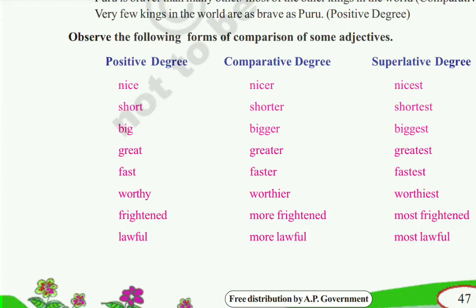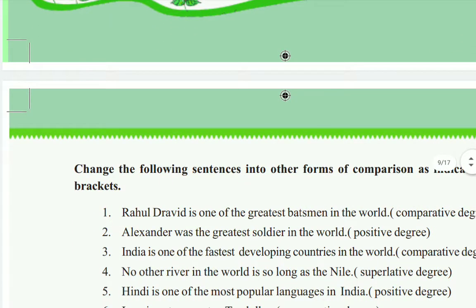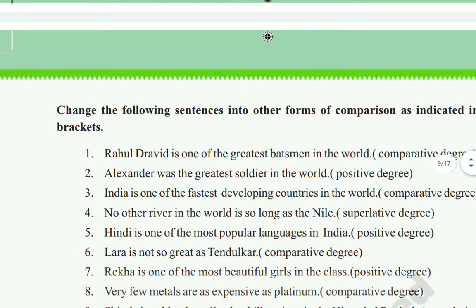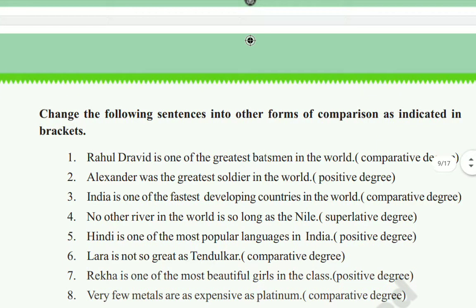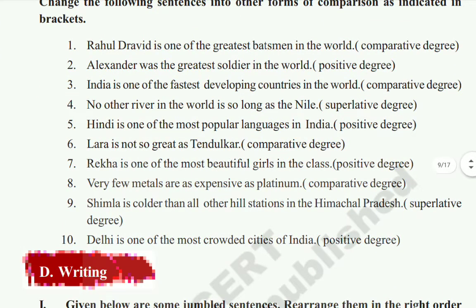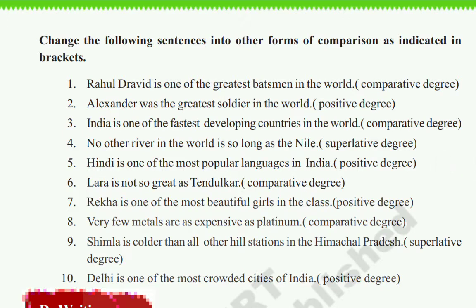According to this, here they are given some sentences, children. These sentences we have to change into the degree required, which is already given in the brackets. So according to the given instruction, we have to change all the sentences into different degrees of comparison. First one we will see.